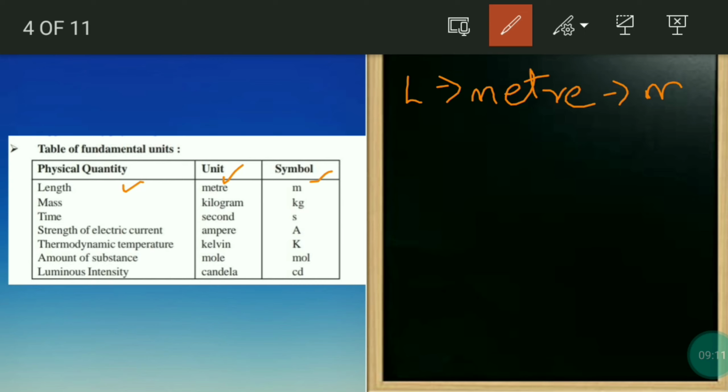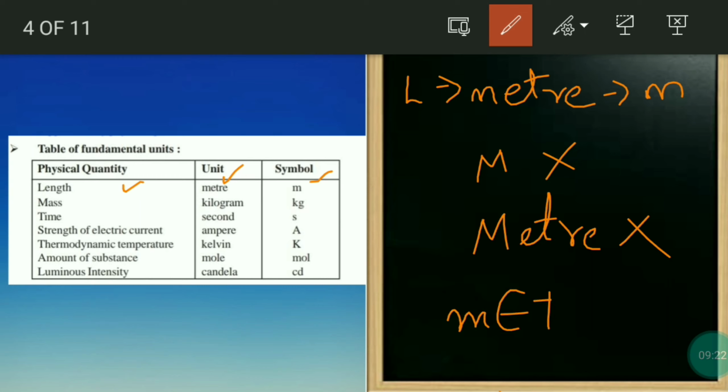The symbol is small m. You can't write capital M. You can't write it like small e, capital T, like that also. You are supposed to follow this. If you are writing the full spelling, METRE only. If you are writing the unit, m only, small.